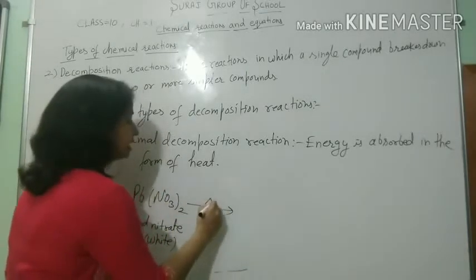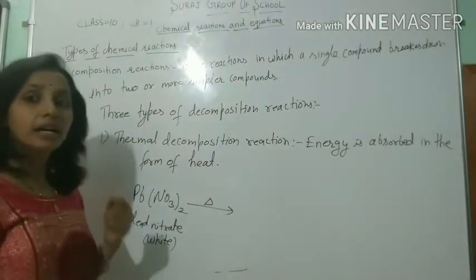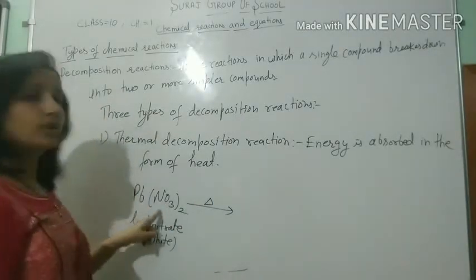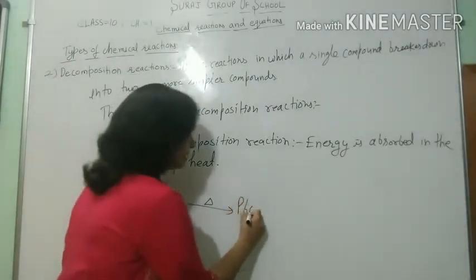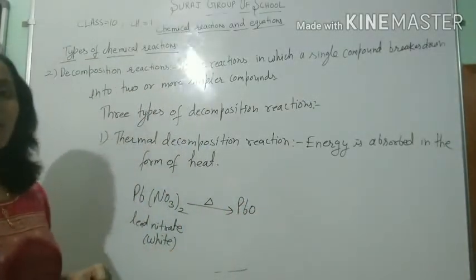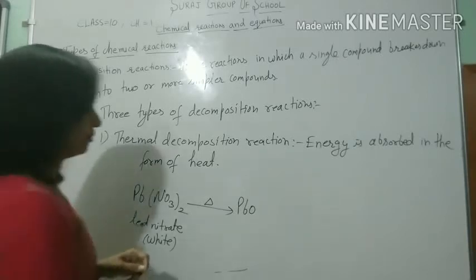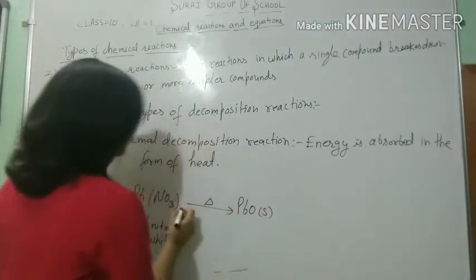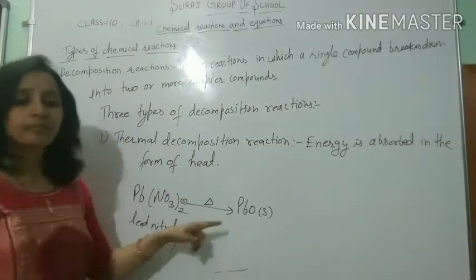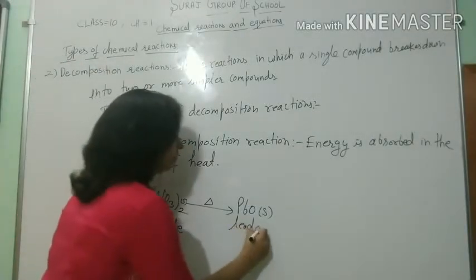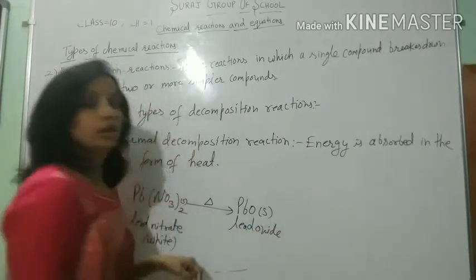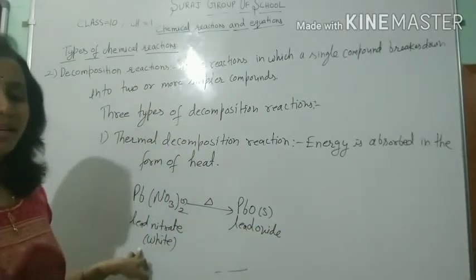When we supply heat, this lead nitrate decomposes to give lead oxide, PbO, which is in solid state and whose color changes from white to yellow.